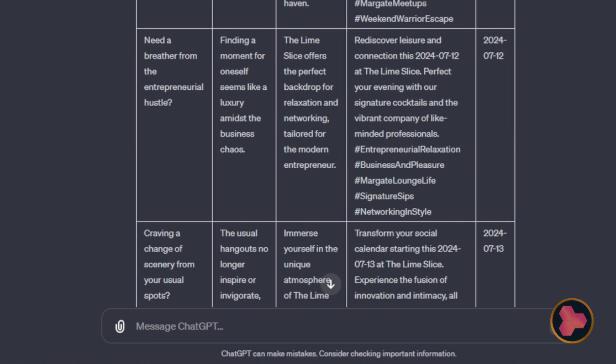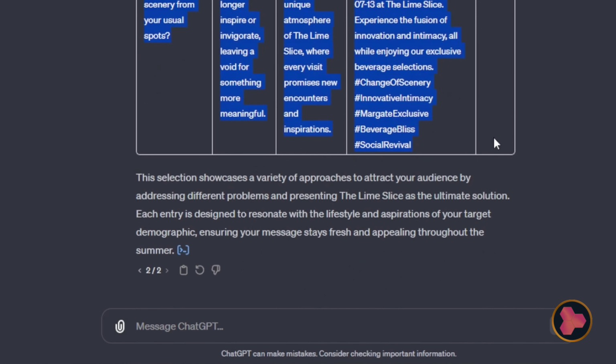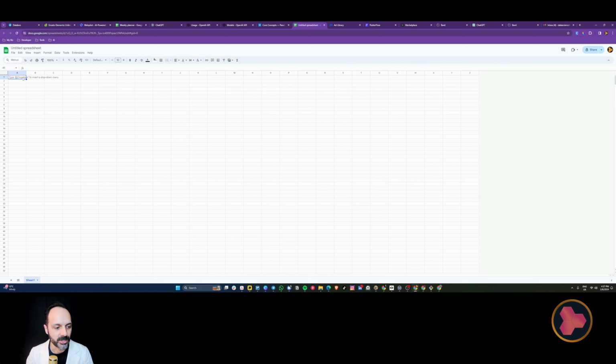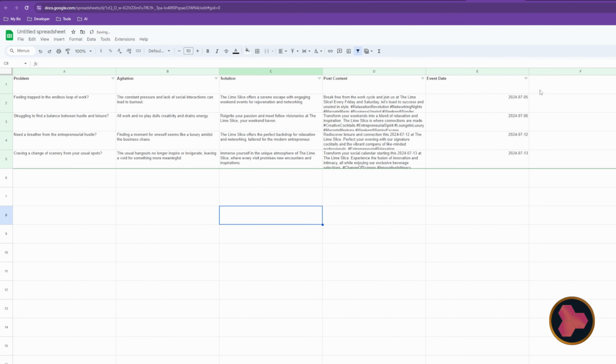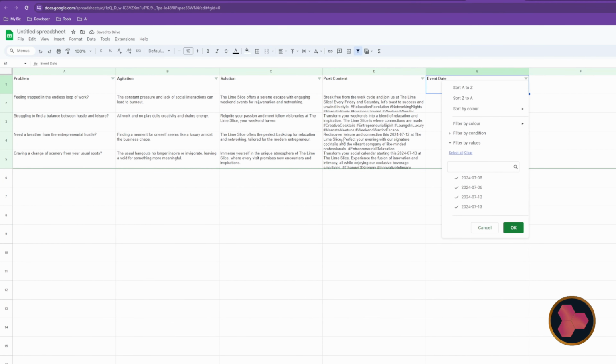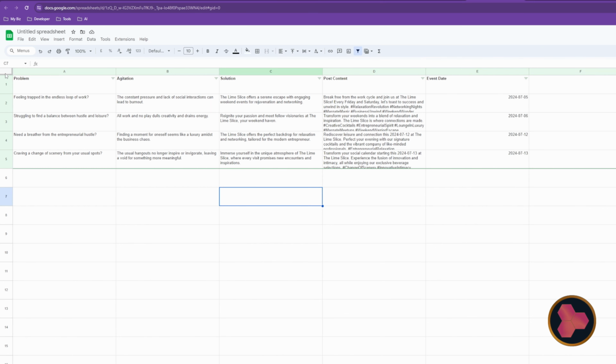It's easier, at least for me, to just copy and paste and go straight into a spreadsheet and go from there. So I literally copy the content, I open a spreadsheet, and I literally just paste the content. Select the row and then click here on create a filter. It will help you filter and reorder the table at any time if you need.